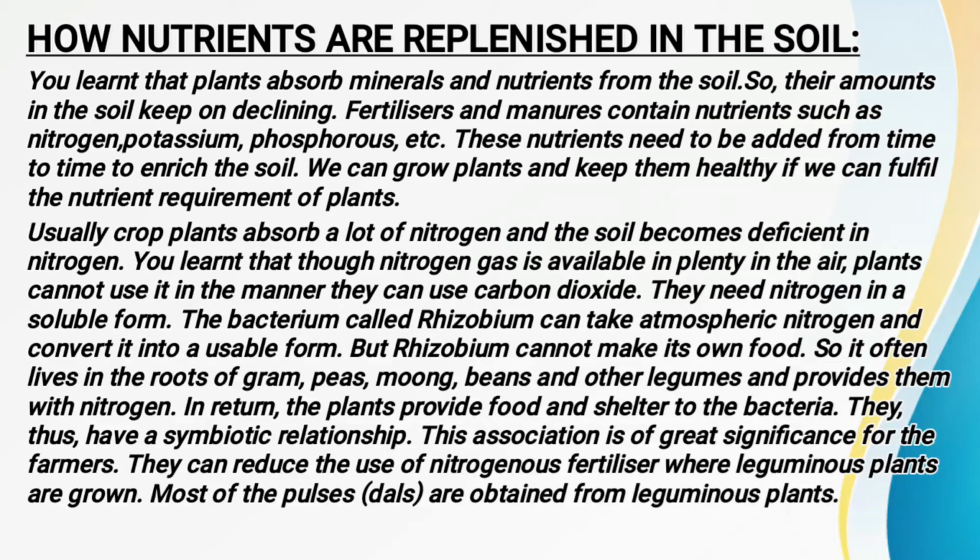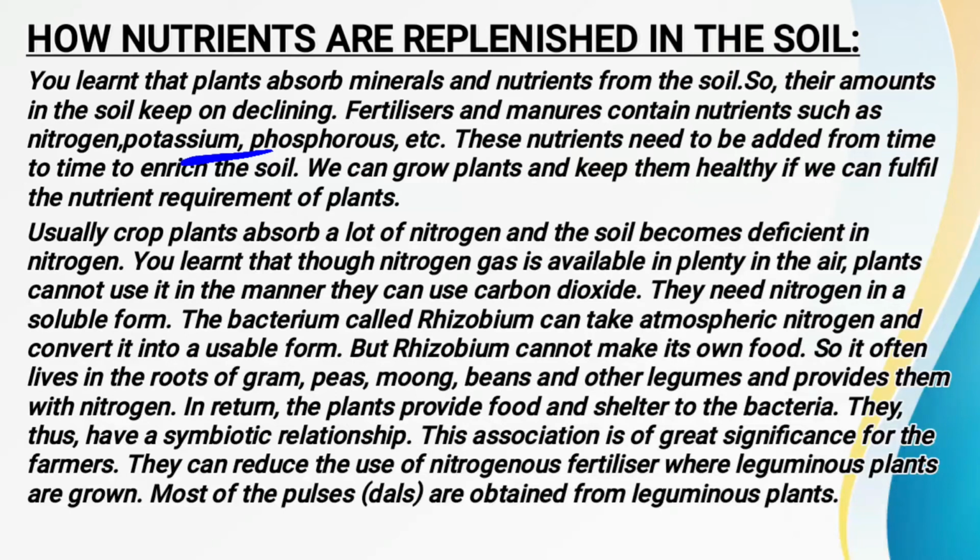That's why you must have seen that farmers are continuously adding fertilizers and manure, so that the soil doesn't lack the different kinds of nutrients required by all plants, such as nitrogen, phosphorus, etc. These nutrients need to be added from time to time to enrich the soil, because since we are planting the trees, the plants get their nutrients from the soil, and when they keep on using these nutrients, the soil will lack different kinds of nutrients.